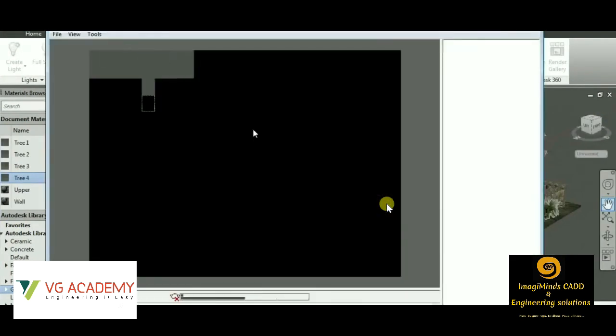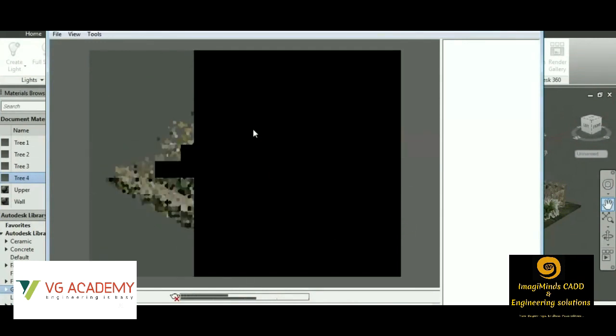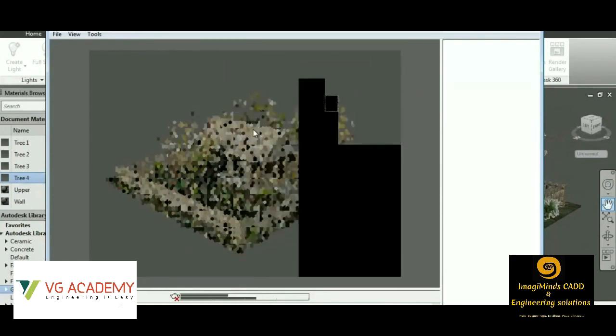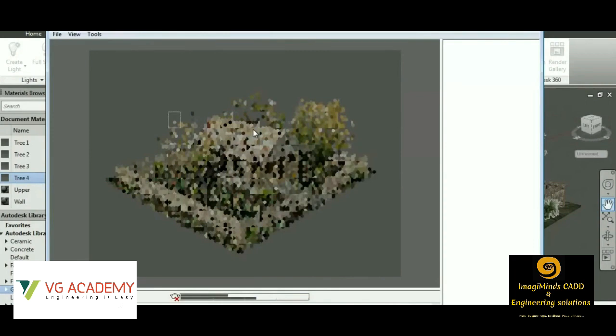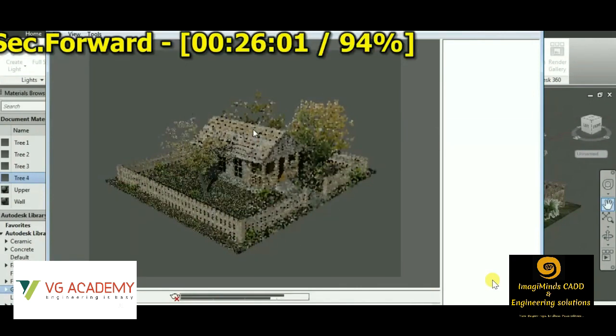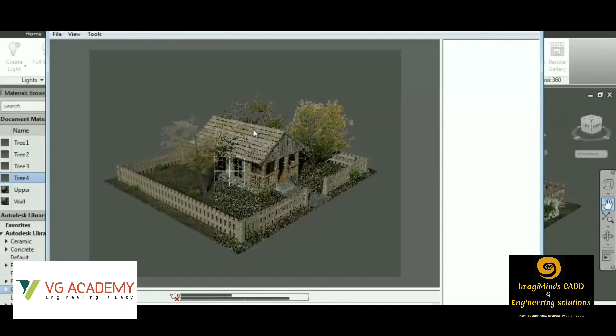Then we can create a realistic image. So this is the rendering process going on. Rendering is actually the realistic image generation. A realistic image means the actual building after construction, how it will look. We are going to create a virtual image of that building in AutoCAD 3D software. So this is the rendering going on. You can see a clear realistic image. Before construction, I can show it to my client how the building is actually going to look.